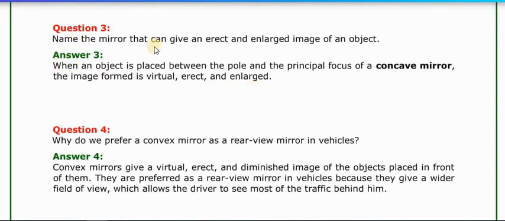So the question is, name the mirror that can give an erect and enlarged image of an object. So the answer is, when an object is placed between the pole and the principal focus of the concave mirror, the image formed is virtual, erect and enlarged.